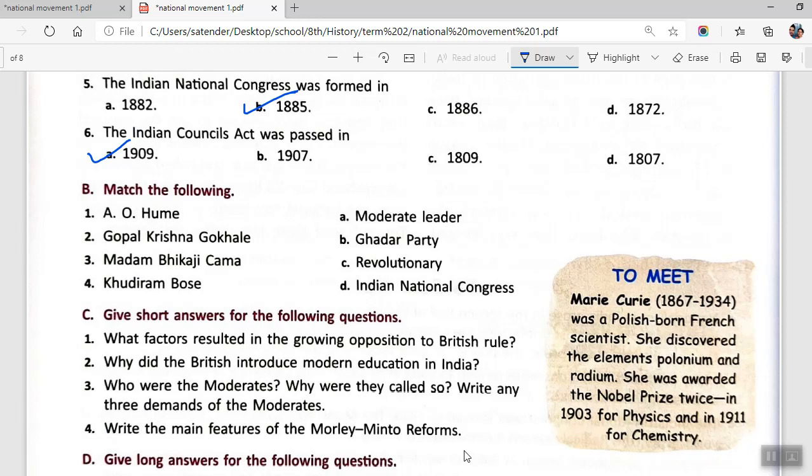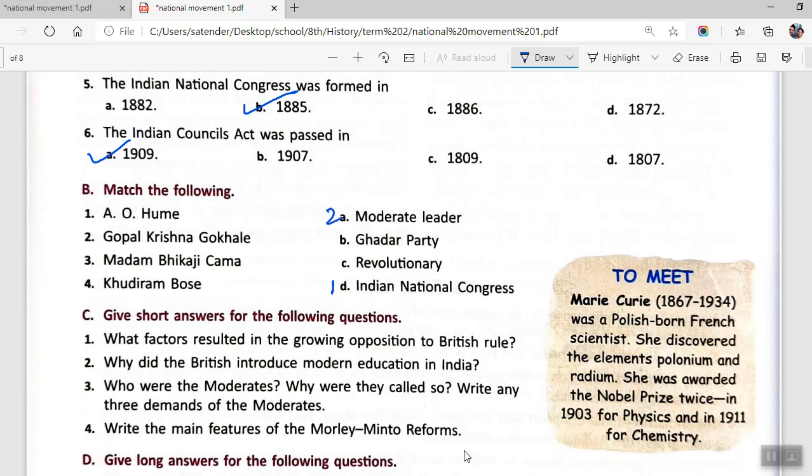Okay, now moving on to section B, we have match the following. I'll just be writing the numbers here. A.O. Hume was related to Indian National Congress. He was the founder of it. Gopal Krishna Gokhale was a moderate leader. So you will be writing 2 here.